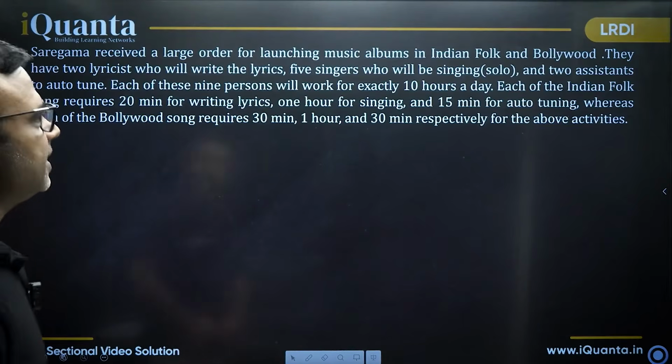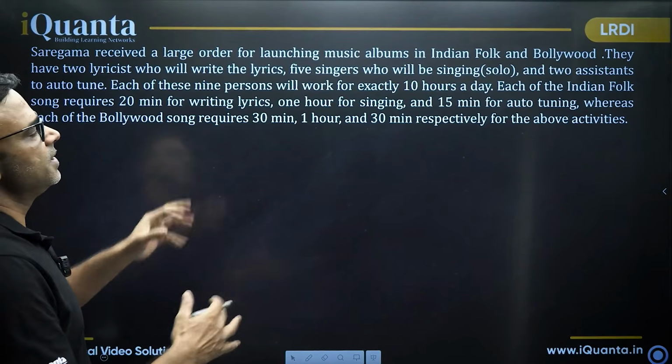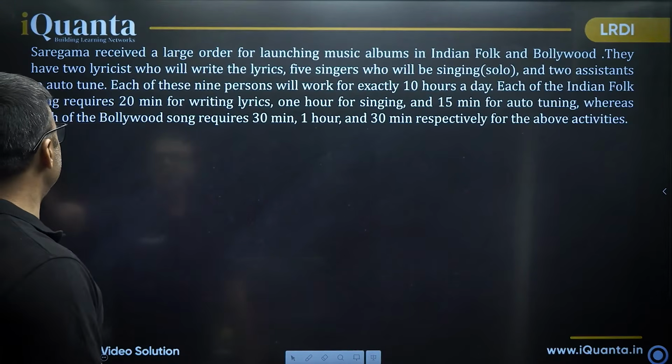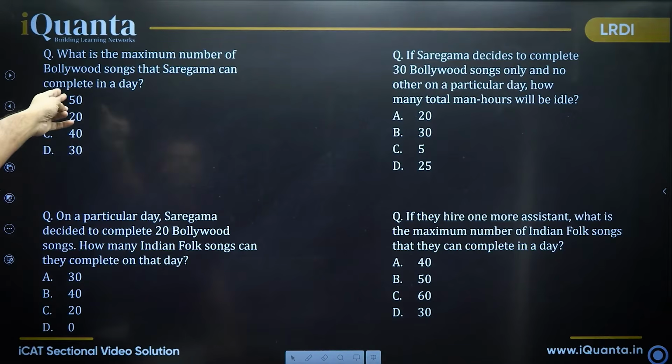This is another easy set, right? It is about that time distribution. Look at the size of the question. Look at the nature of the questions. Maximum number of Bollywood songs.